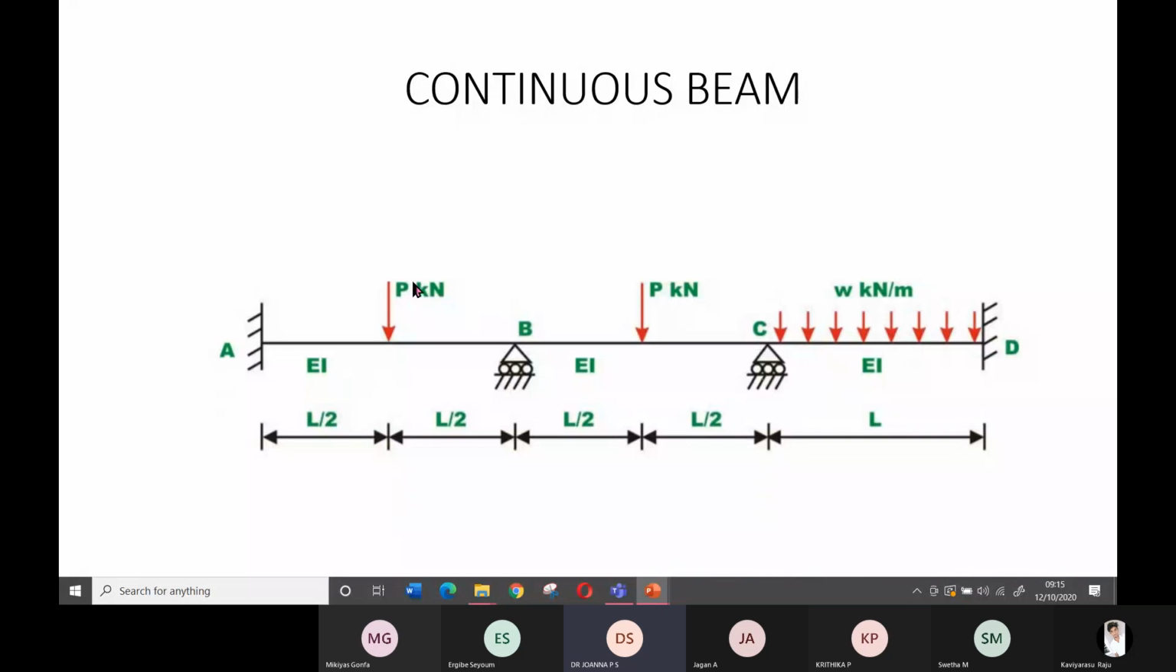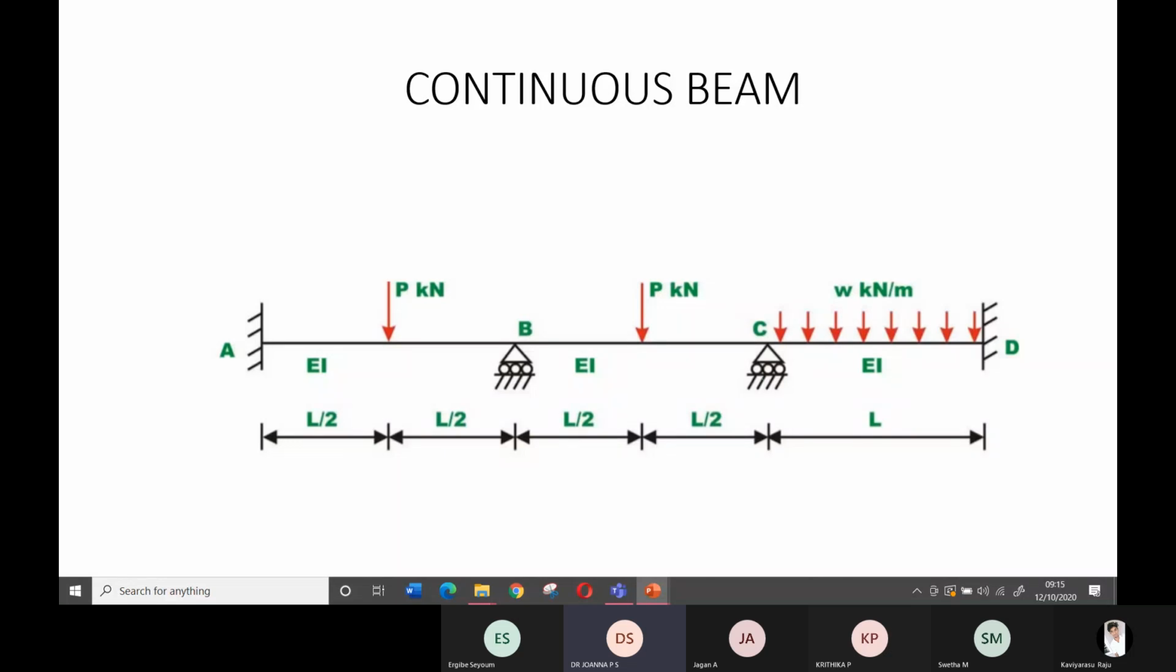Suppose the load is a uniformly distributed load, then the bending moment is different from when it is a concentrated load. The bending moment is different from the distributed load. So the purpose of analysis is to find out the bending moment. What is the use of finding out bending moment and shear forces?